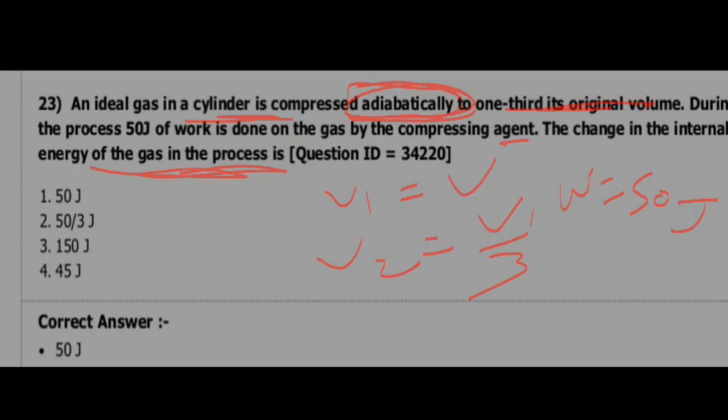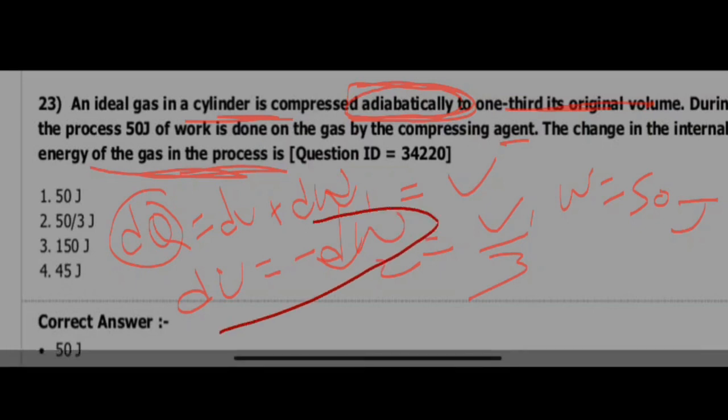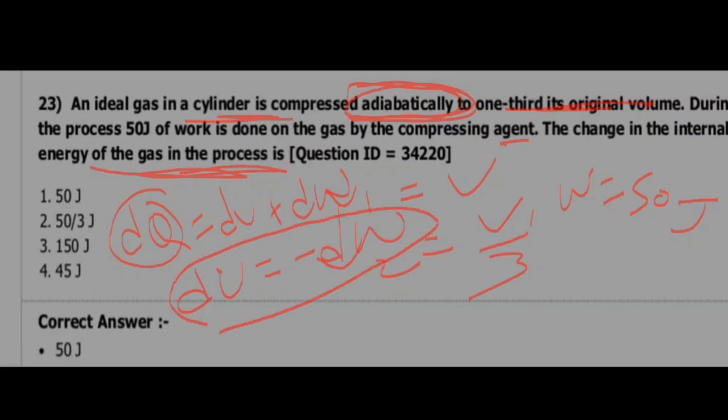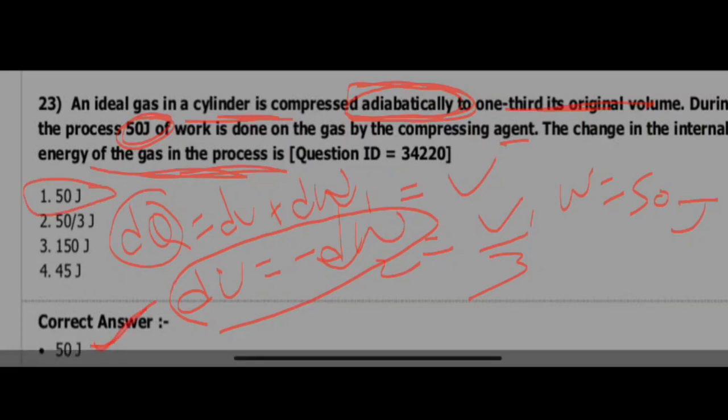When an adiabatic process is done, we know that dQ equals dU plus dW. In an adiabatic process, dQ equals 0. So dU equals minus dW, which means dU will be the same magnitude, 50 joules. So the answer will be 50 joules. Option 1 is correct.